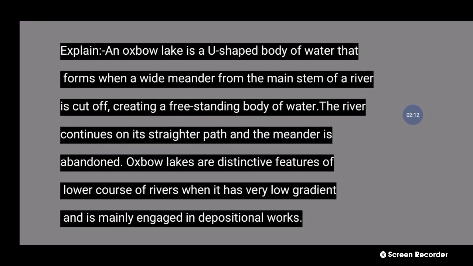82 number question, explain an Oxbow lake, a U-shaped body of water that forms when a wide meander from the main stream of the river is cut off, creating a freestanding body of water. The river continues to straighten its path and the meander is abandoned as an Oxbow lake, a distinctive feature of the lower course of the river, when it has a very low gradient and mainly engages in depositional work. Next question,